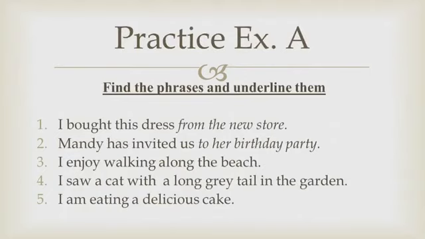You will only be able to find the phrases if you understand the idea of a phrase completely. Let us move to example number 1. I bought this dress from the new store. The italicized words, from the new store, are a phrase here. In I bought this dress, I is the subject, bought is the verb, this dress is the object. From the new store is an adverb. So this is a phrase, an adverb phrase.